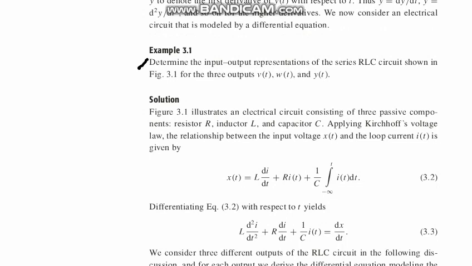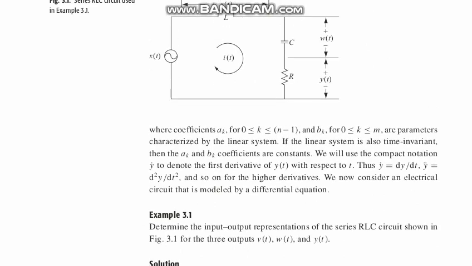Determine the input output representation of the series RLC circuit shown in figure 3.1 for the three outputs v(t), w(t) and y(t). If you take this figure, v(t) is the voltage across the inductance, w(t) is the voltage across the capacitance, and y(t) is the voltage across the resistance.